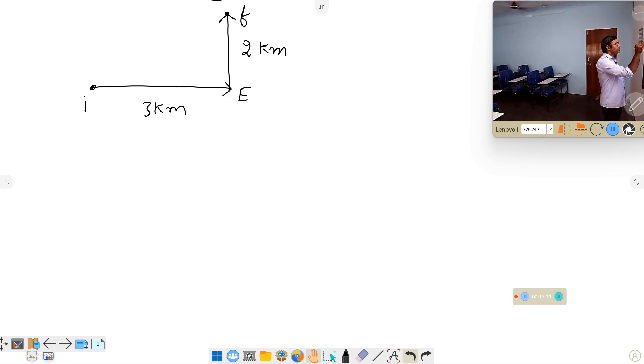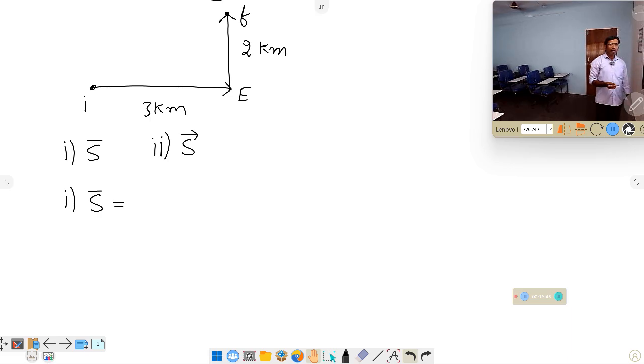Now the first question is what is the distance covered, and the second question is what is the displacement covered by the person. According to the basic statement, distance is always the total length of the path. How much length did he walk from here to here? 3 kilometers, and from here to here 2 kilometers, that is totally 5 kilometers. This is the answer.